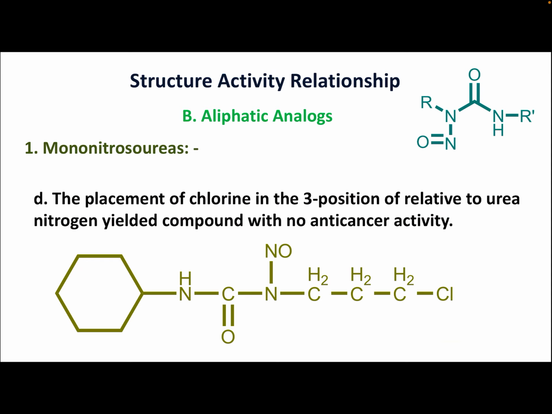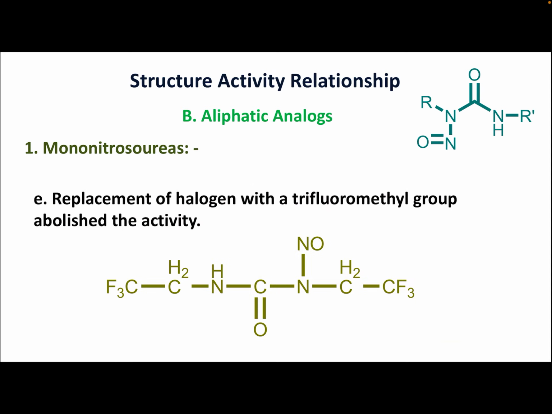means, if we look at this structure you can see for reference here. The placement of chlorine in the 3 position relative to urea nitrogen yielded compound with no anti-cancer activity. Means if we elongate the number of carbon atoms from 2 to 3, then such type of molecule will have no anti-cancer activity. So we cannot elongate the number of carbon atoms in between the nitrogen and halogen. And let's see point number E.